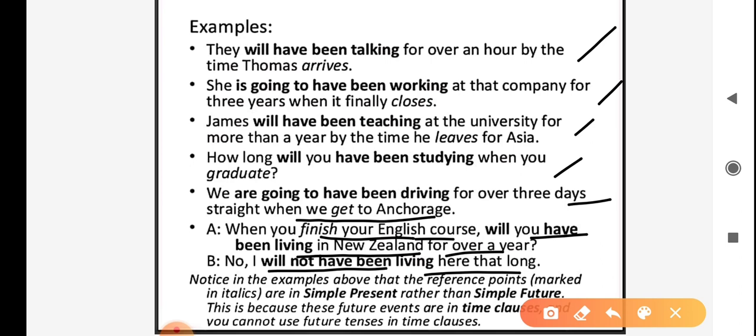Notice in the examples above that the reference points marked in italics are in simple present rather than simple future. This is because these future events are in time clauses and you cannot use future tenses in the time clauses.